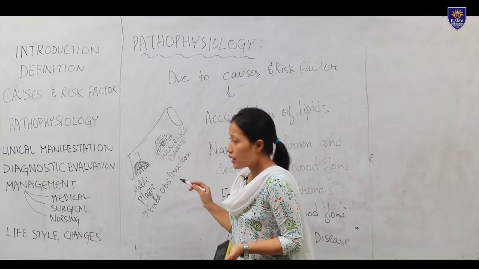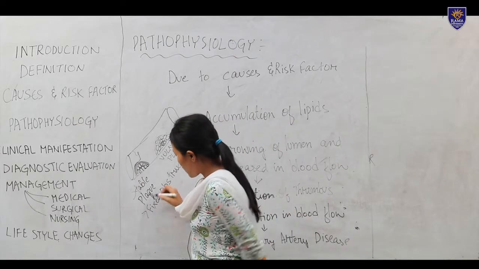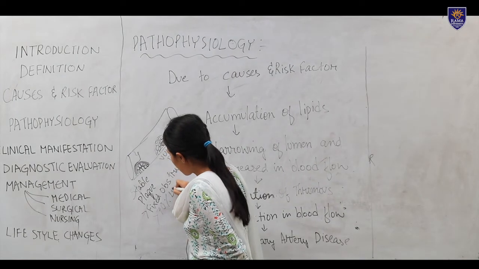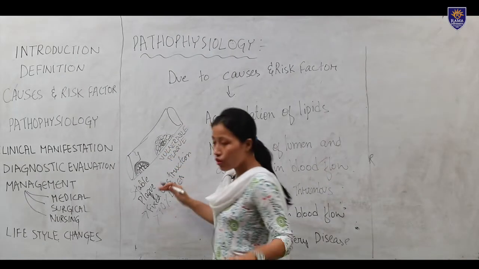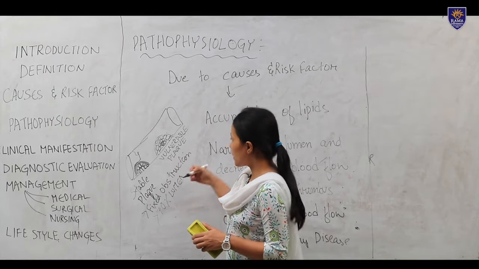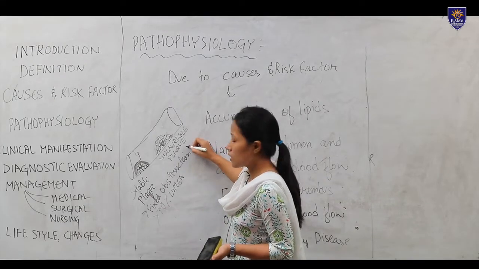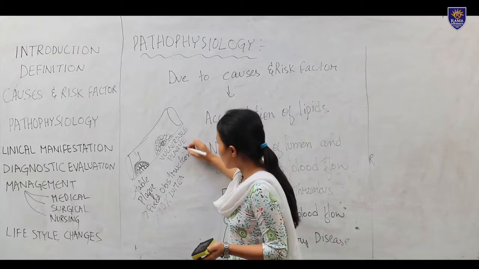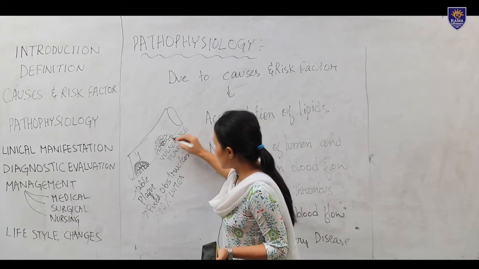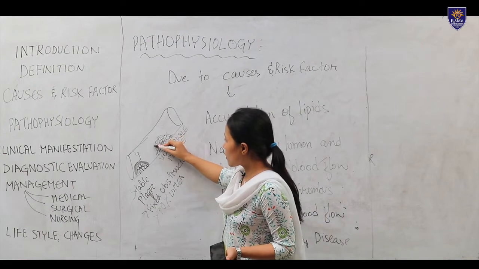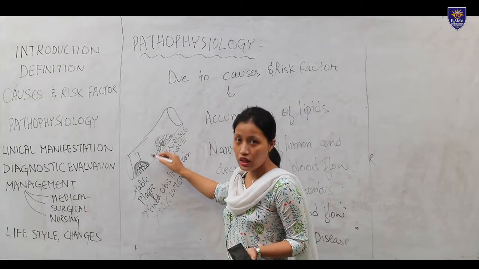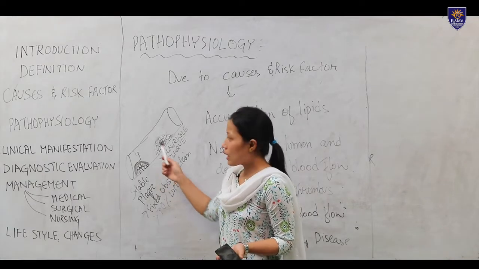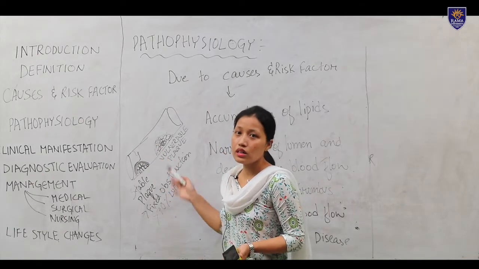Because of that, the lumen narrowing may be more than 70% also. In the stable plug there is no chance of ischemia, but the vulnerable plug is more dangerous and has a chance to become ischemia. In the vulnerable plug there are more foam cells, a thin fibrous cap, and more macrophages. Due to this plug formation, the blood vessel will become narrow and will decrease the blood flow.